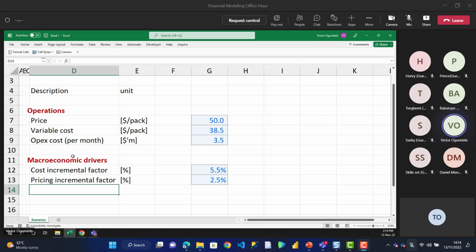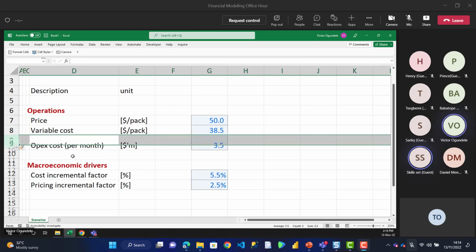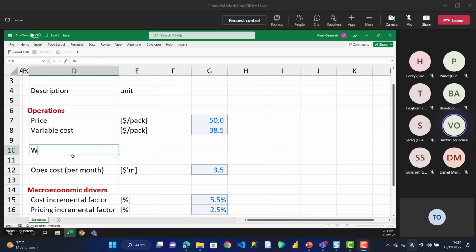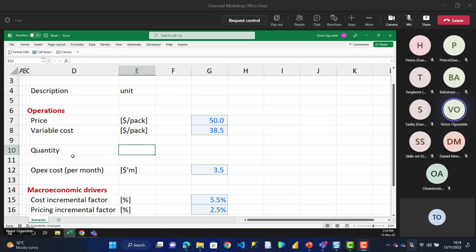So under this, before these are variable costs, so let's have one. Let's add one here and let it stand on its own. That will be our quantity. This will be for our quantity. So please, in case you have any question, you can always type in the chat box. And let's say this would be units.